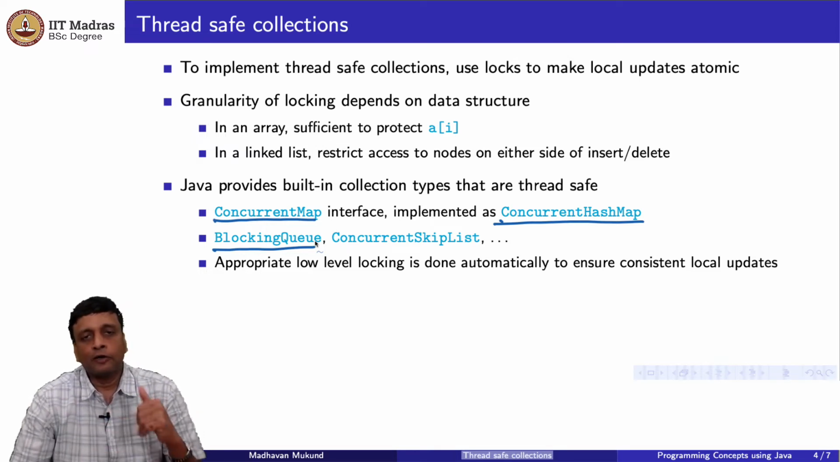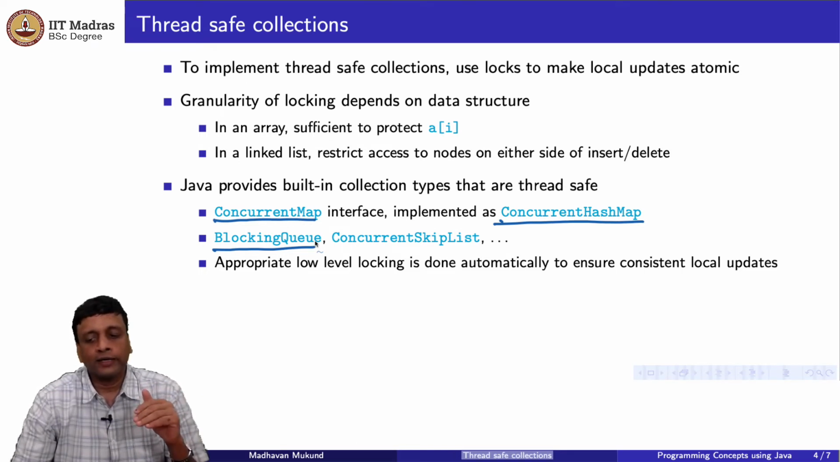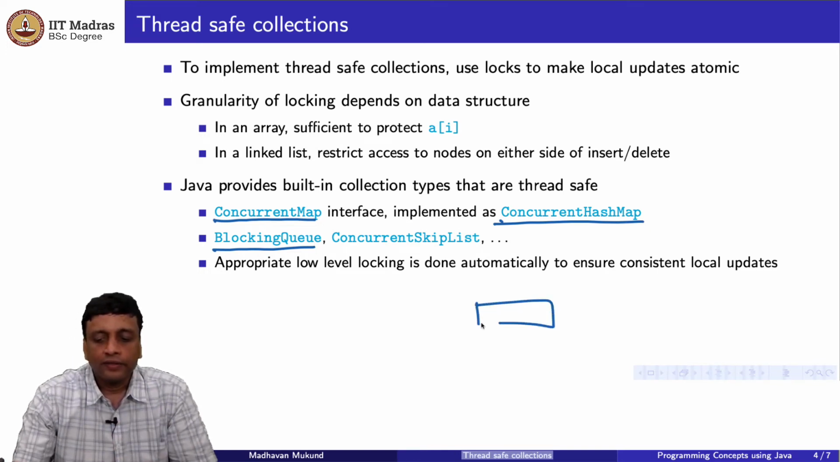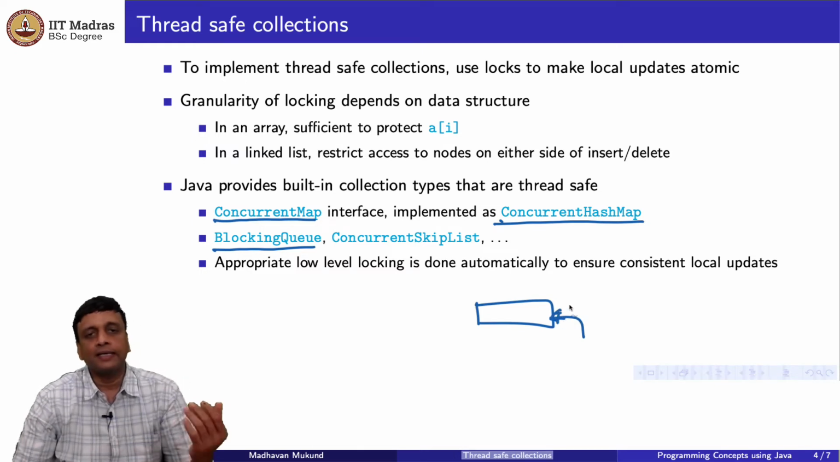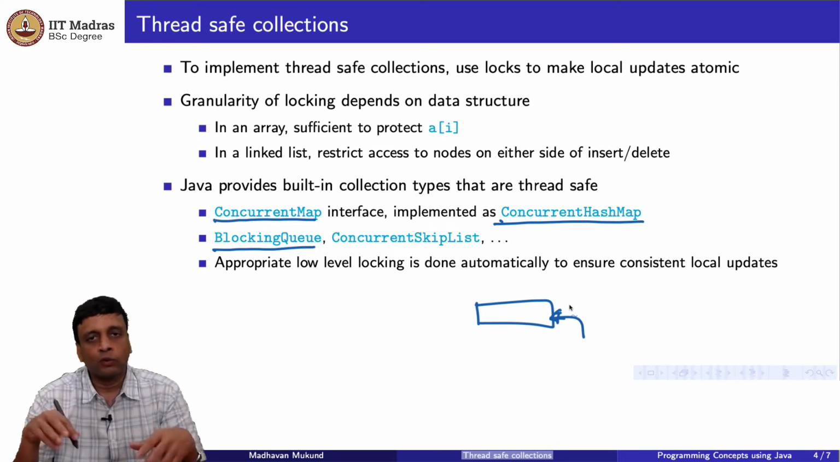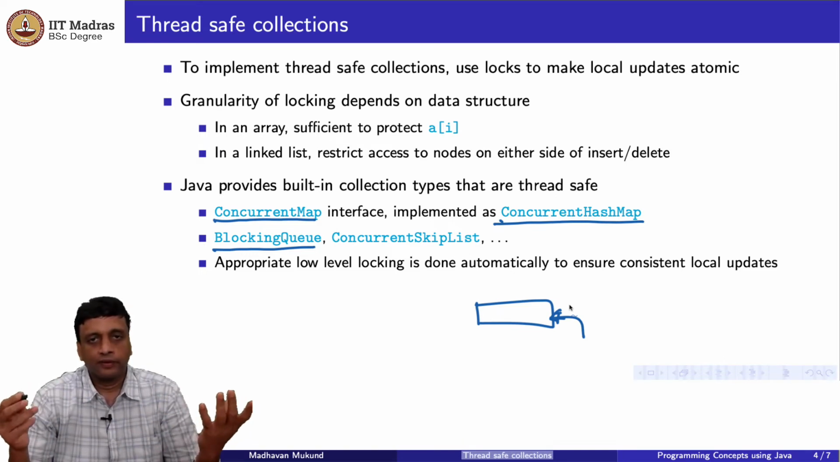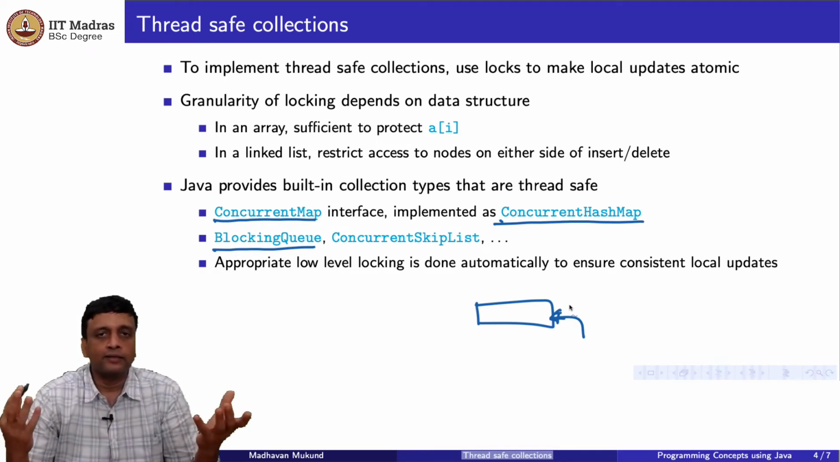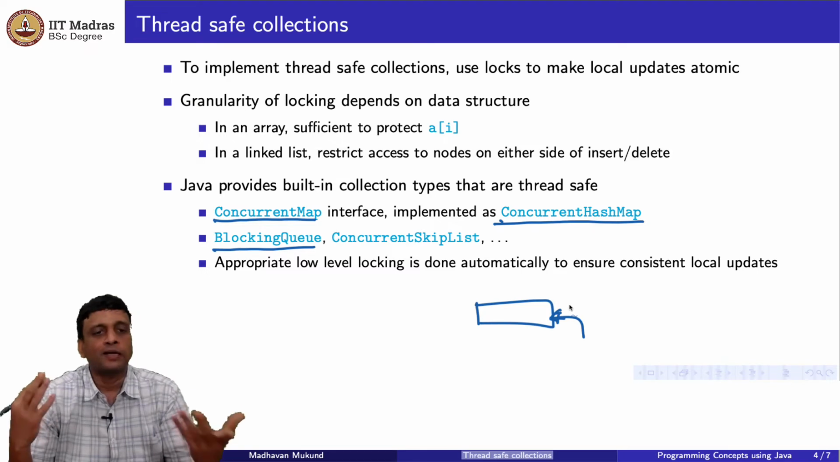So the main thing from our perspective is that these are guaranteed to work. An appropriate low level locking is done automatically to ensure this when we make updates. For example, in a queue, if I try to insert into a queue, then implicitly I am extending the queue by one position. Now if these two things overlap, then one of the inserts could get lost. So what this concurrent thread safe blocking queue will ensure is that if I have two concurrent inserts into a queue, they will both happen in some order.